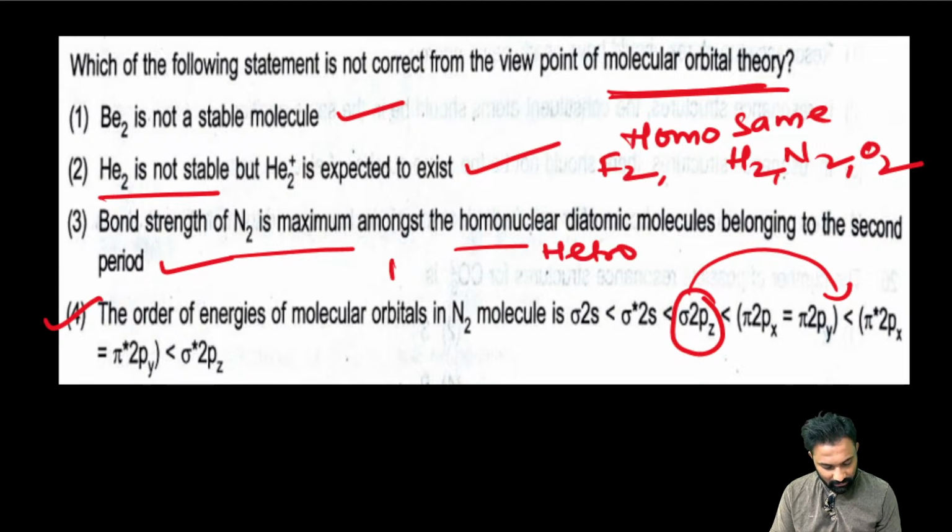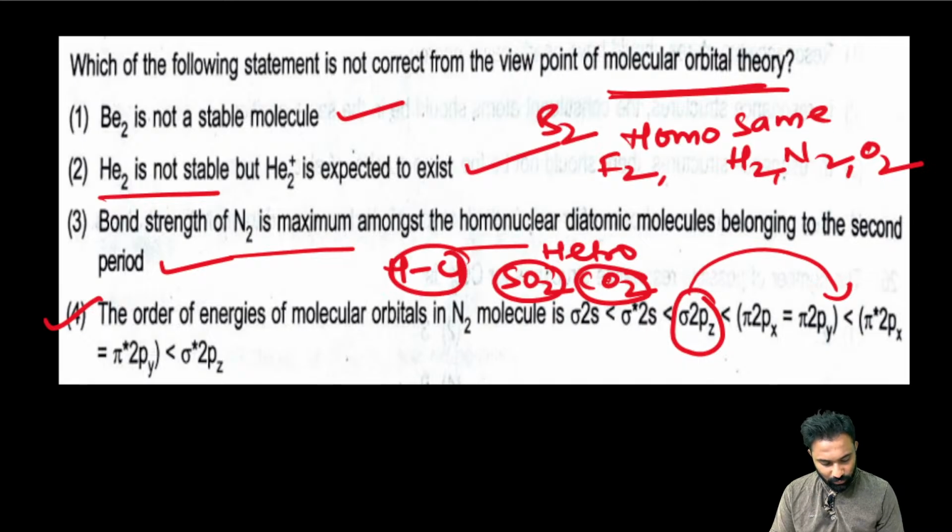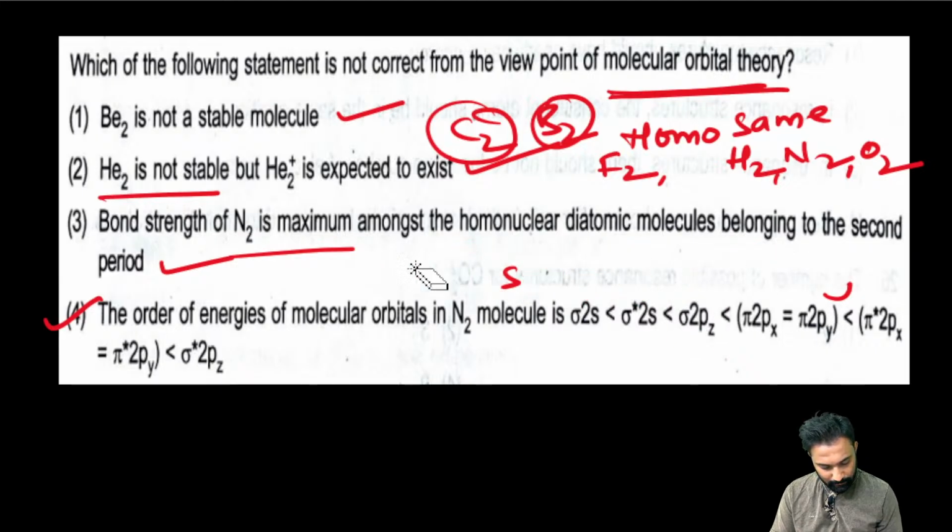Hetero means different, like HCl, two different atoms. SO2, CO2, clear? These are hetero. Homo means same type of atoms. B2, C2 are homo. HCl, SO2, CO2 are hetero. I hope it is clear. The answer is 4.